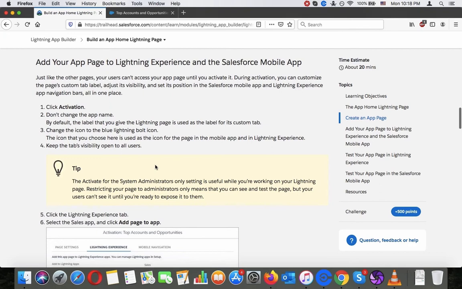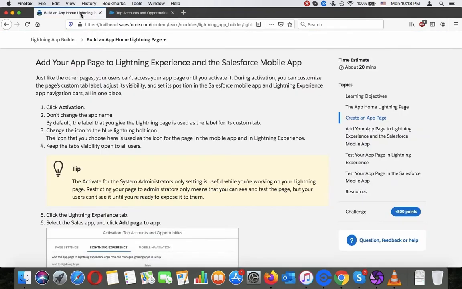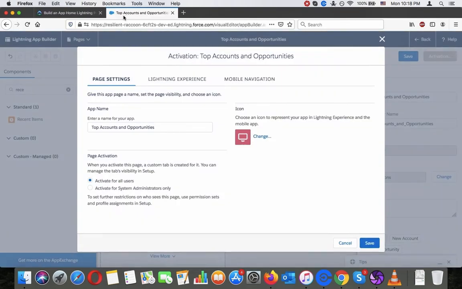Click Activation, don't change the app name. By default, the label that you give the Lightning page is used as a label for its custom tab. Change the icon to the blue lightning bolt icon. Keep the visibility open to all users.